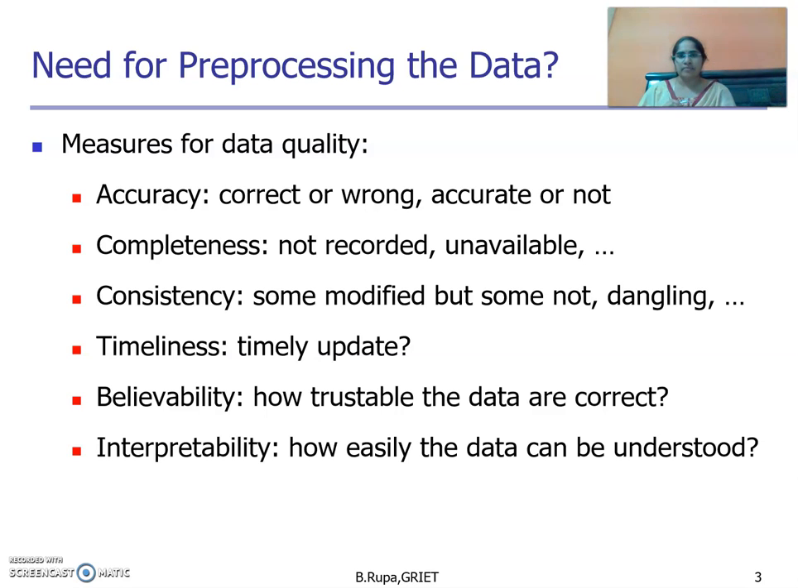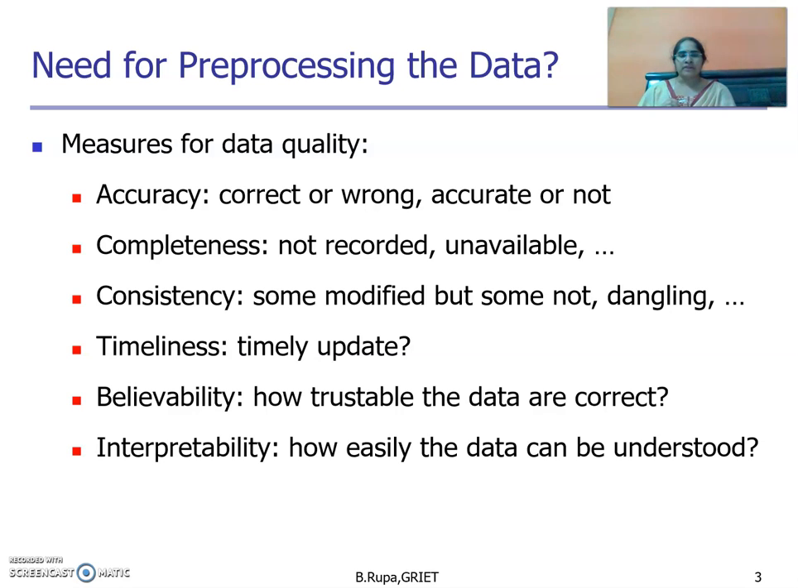One of the needs for pre-processing is data quality. If we have quality data, obviously we can get the correct analysis of the data. The data quality measures are accuracy, completeness, consistency, timeliness, believability, and one more, interpretability. We will see them one by one. Accuracy means whether the data is accurate or not, whether the data is correct or wrong. That will indicate the accuracy.